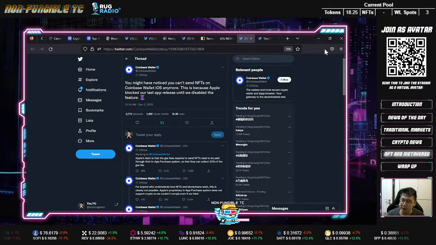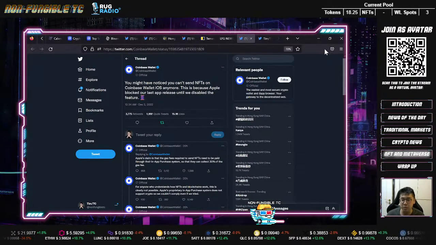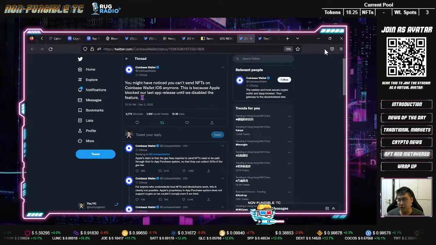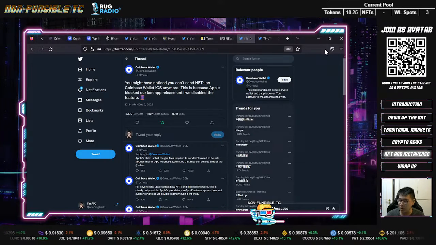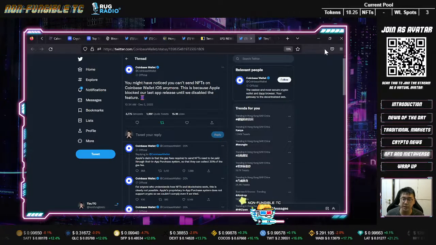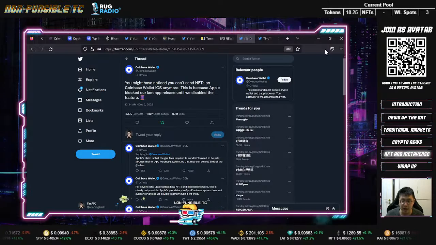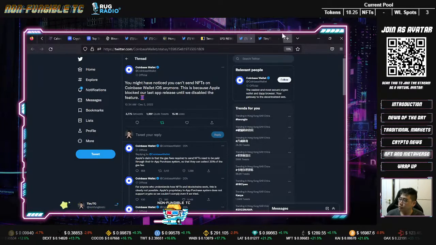So it might look funny in the beginning, right? The gas fees, billing 30% of a gas fee, which is pretty much impossible. But it does show you that there might be some ripple effects, right? So we really have to monitor, if you're into the NFT space, how this would develop, right? Because the Apple mobile usage has a very high penetration, right?